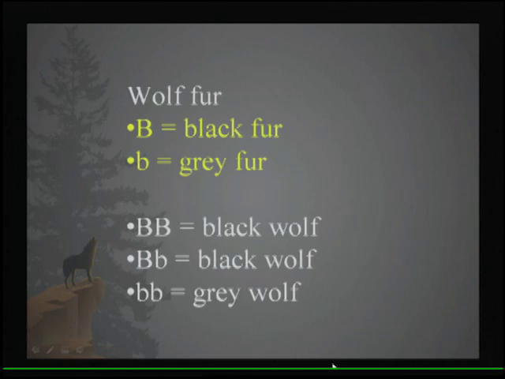And so as we look at our gene pairs, our genotypes and phenotypes then, if a wolf is homozygous dominant, it will be a black wolf. If it's heterozygous, it will be a black wolf. And if it's homozygous recessive, that's the only way that it would be a gray wolf.